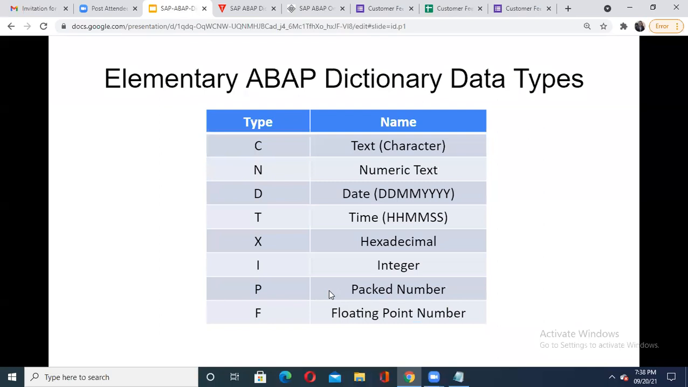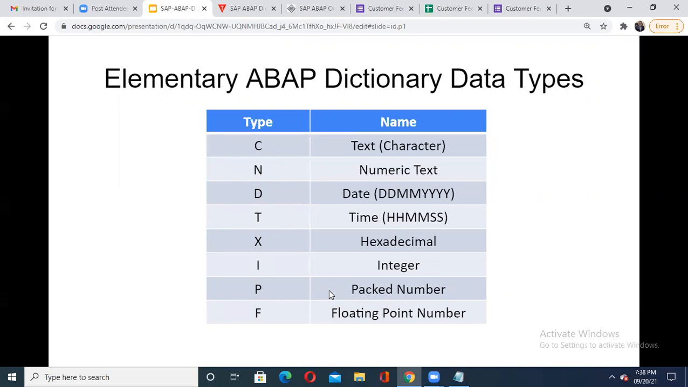So what are the different data types supported by ABAP? Those are here. We studied C. C is used to represent which data type? The text or character data type. N is used to represent numeric text. D is used for what? Date, that is always in a fixed format.